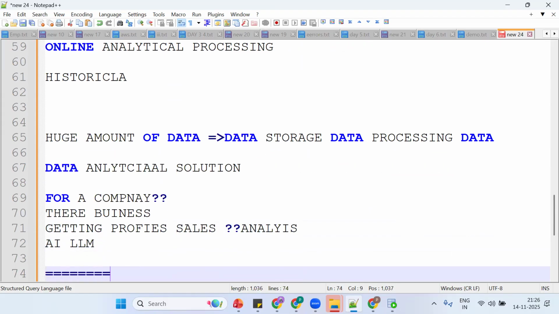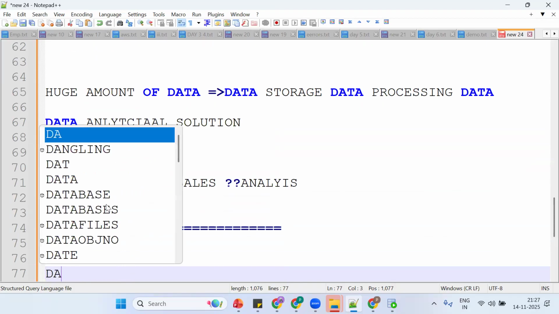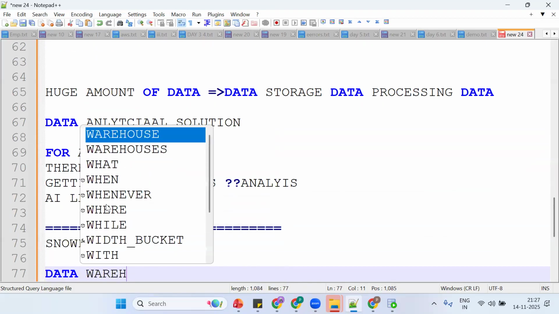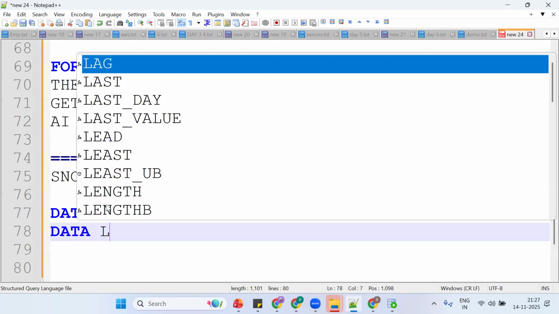The simple thing is that Snowflake is a cloud-based data warehouse mainly for storing, processing, and analytical solutions. It's a SaaS model, software as a service. No need to install any software or hardware, just create an account and work on it. It's mainly for an OLAP system. Tell me, Snowflake is mainly for what? It acts as a data warehouse. Snowflake can also act as a data lake.